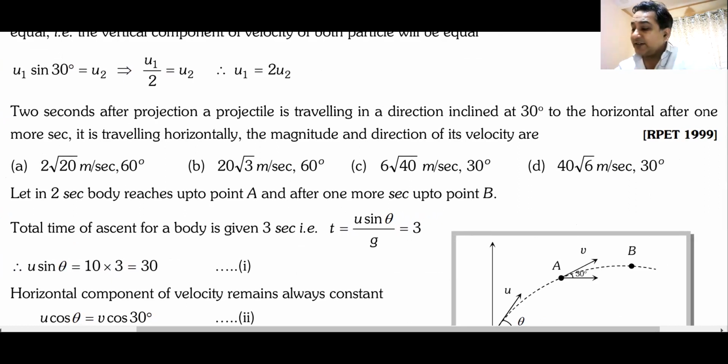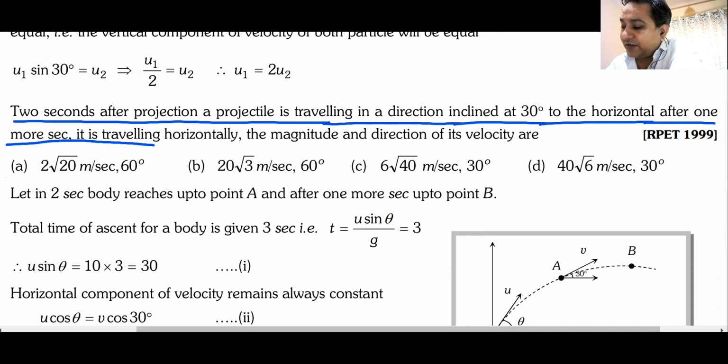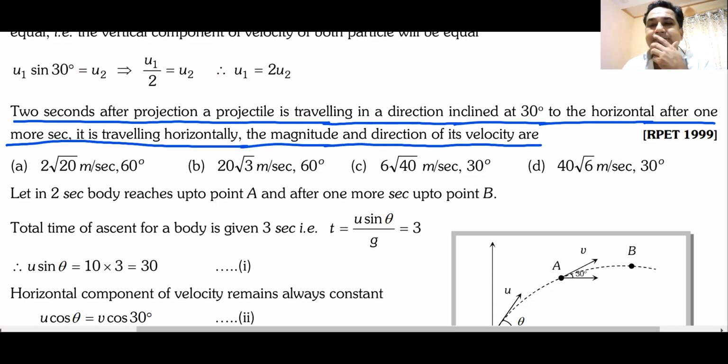Yeah, this one. 2 seconds after projection, a projectile is traveling in direction inclined at 30 degrees to the horizontal. After 1 more second, it is traveling horizontally. What is the magnitude and direction of its velocity? So basically, they are asking the velocity.